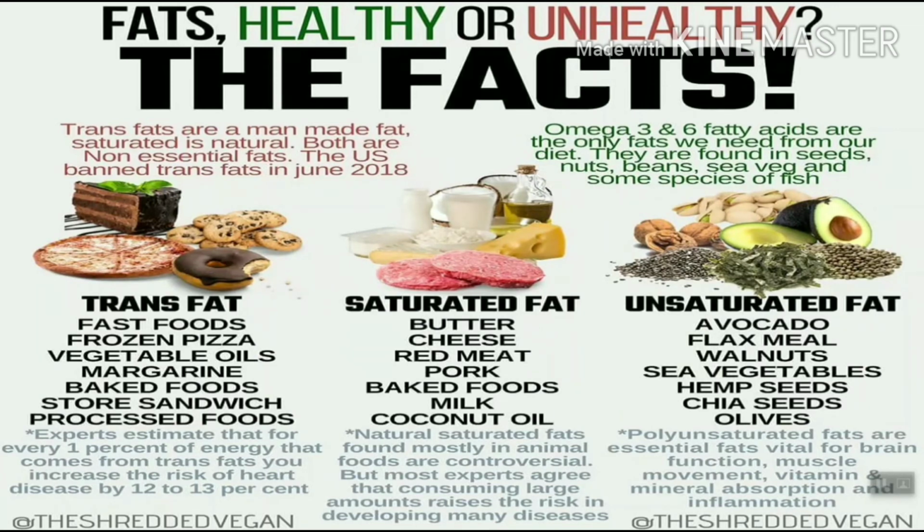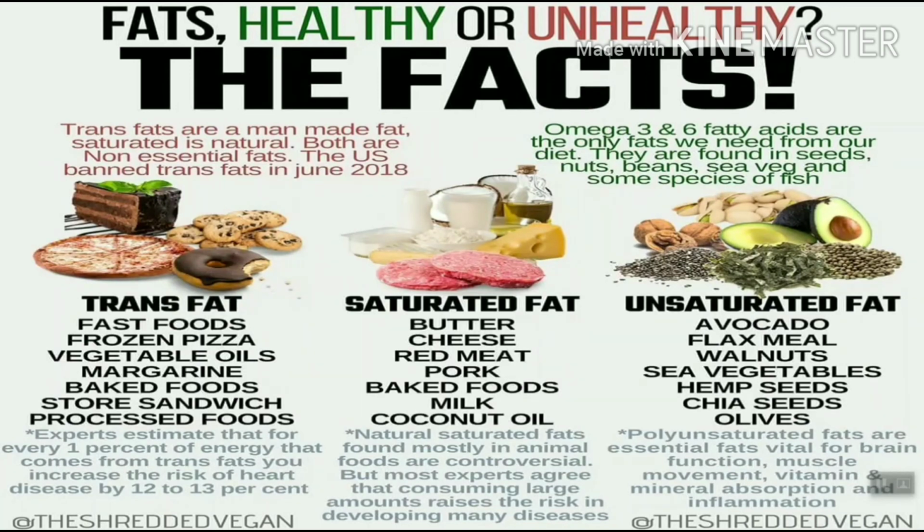Trans fats are highly present in fast foods like frozen pizza, vegetable oils, margarine, baked foods, store sandwiches, processed foods. Experts estimate that for every 1% of energy that comes from trans fat, you increase the risk of heart disease by 12 to 13%. So trans fat highly increases heart disease.